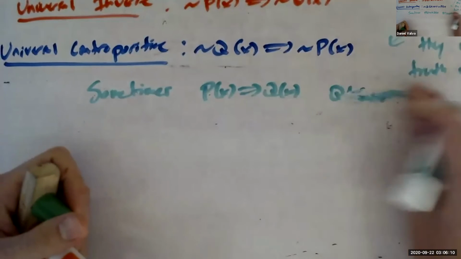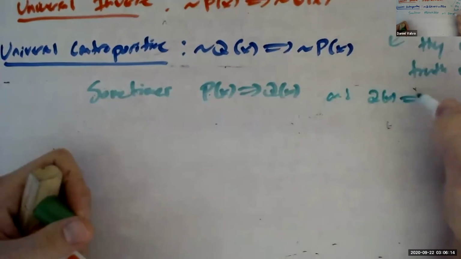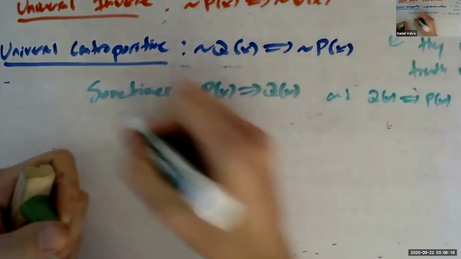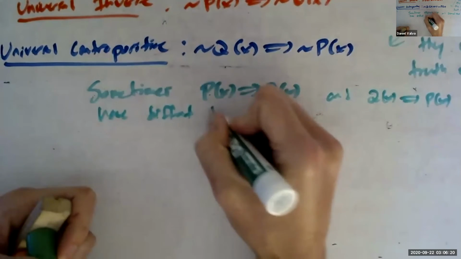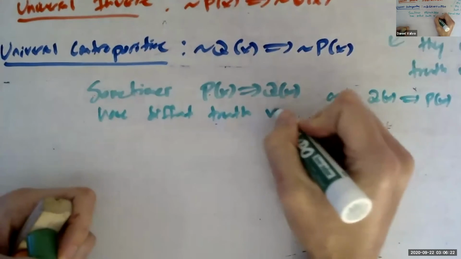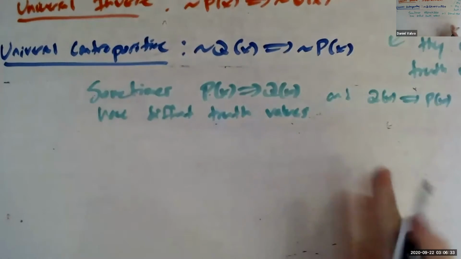Sometimes they give different truth values. But let's consider another example. Let's consider the example, but is this always true? Will they always give different truth values?